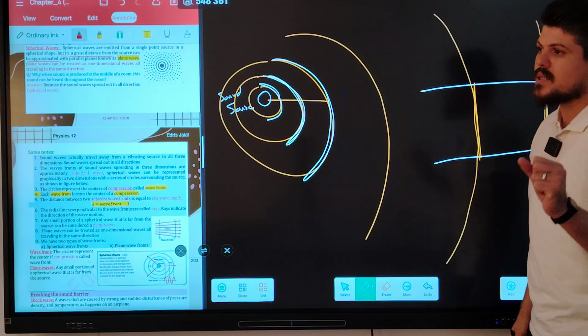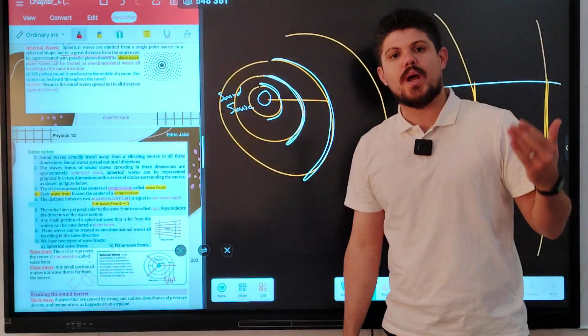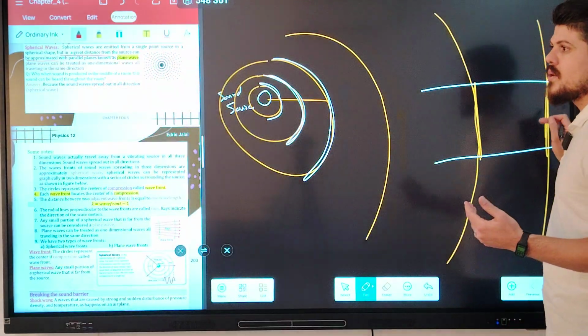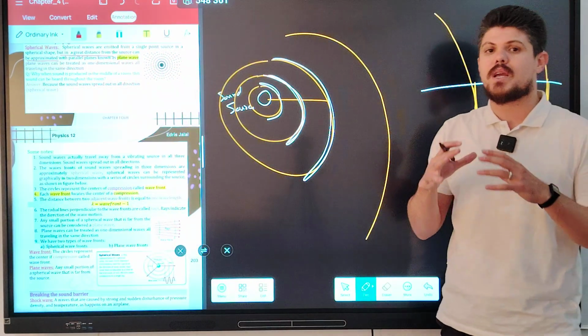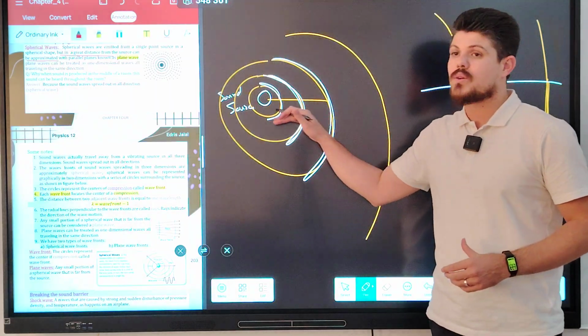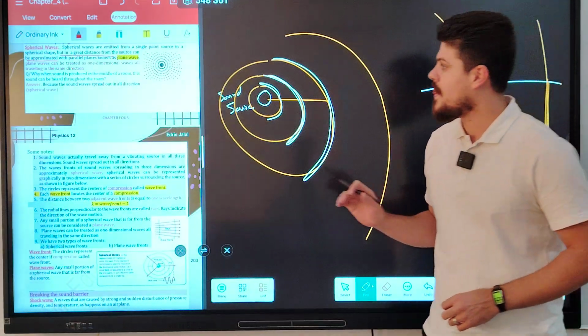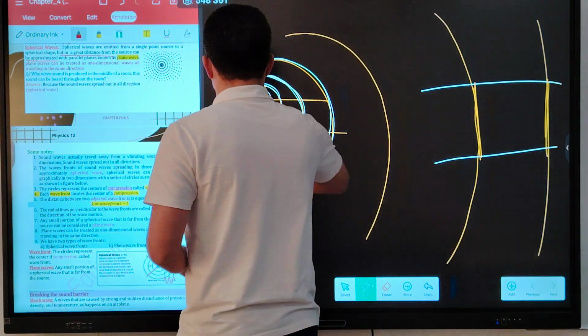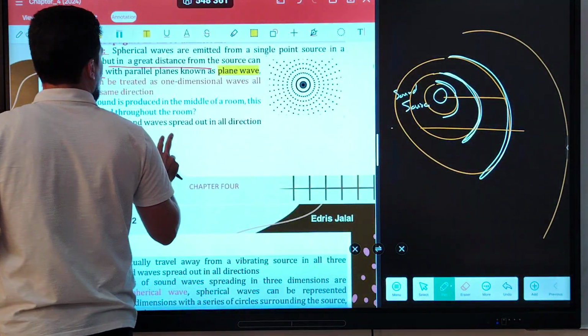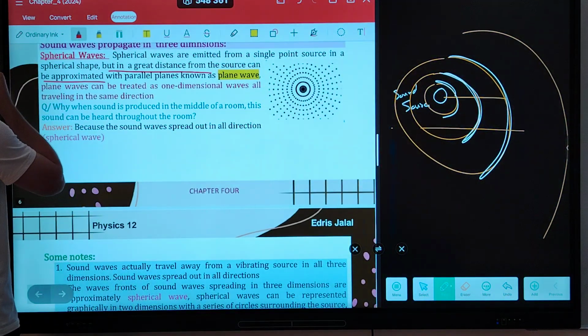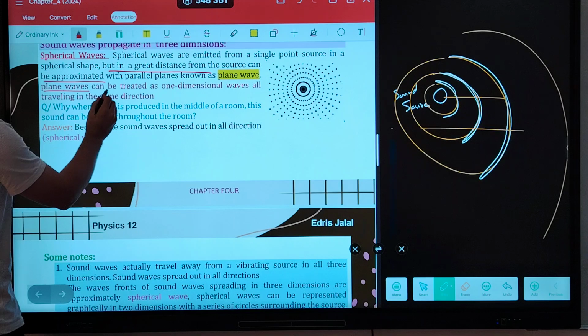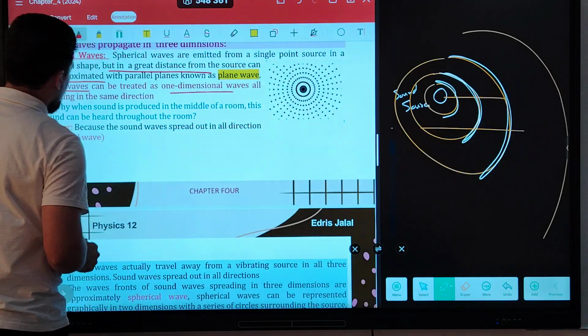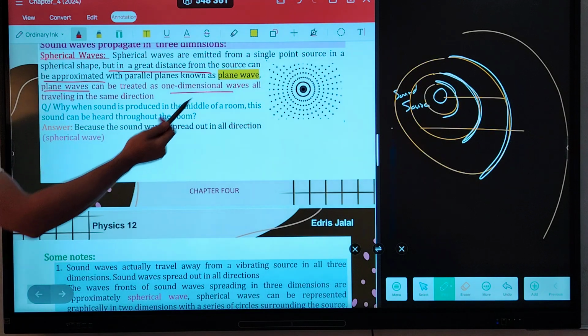When does the sound wave become plane wave? In a great distance. When does the sound wave become spherical wave? In a short distance. Right? Plane waves can be treated as one-dimensional waves, all traveling in the same direction.